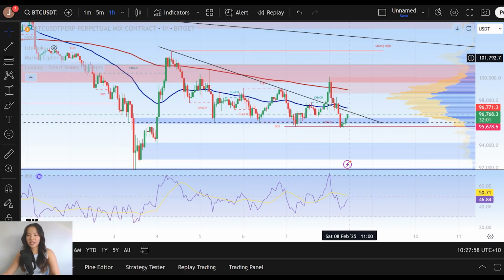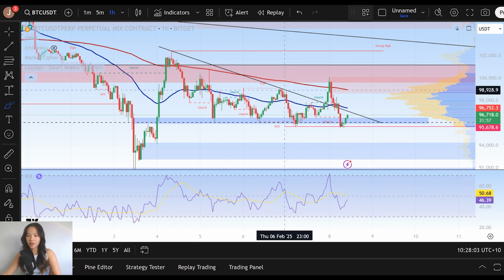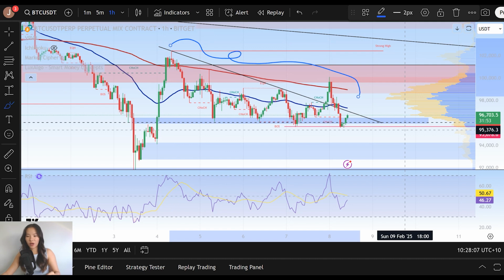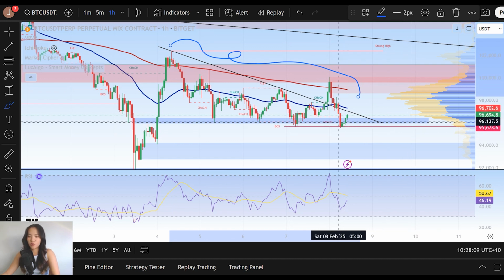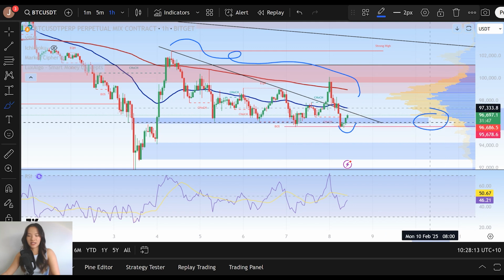Alrighty, guys, so jumping into the charts, let's talk about the recent price action on Bitcoin. What caused this little rally and breakout in our 3-day sort of downtrending price action and the eventual loss of that rally and a movement back into support here at $96,000.